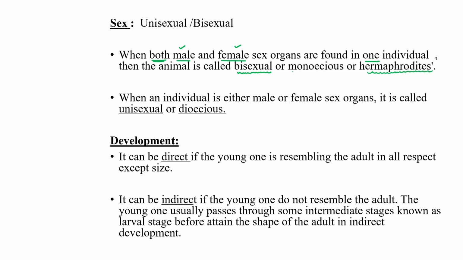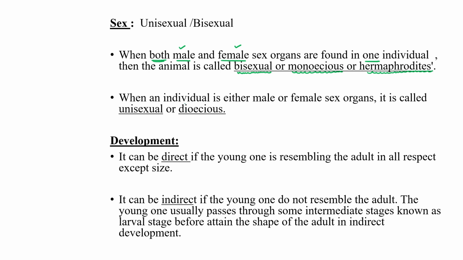The meaning of these all three words is the same. Bisexual, monoecious or hermaphrodite means both male and female sex organs are found in one individual.